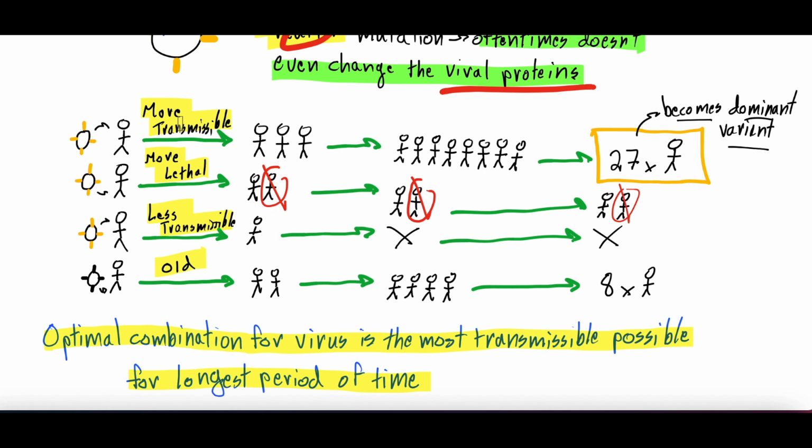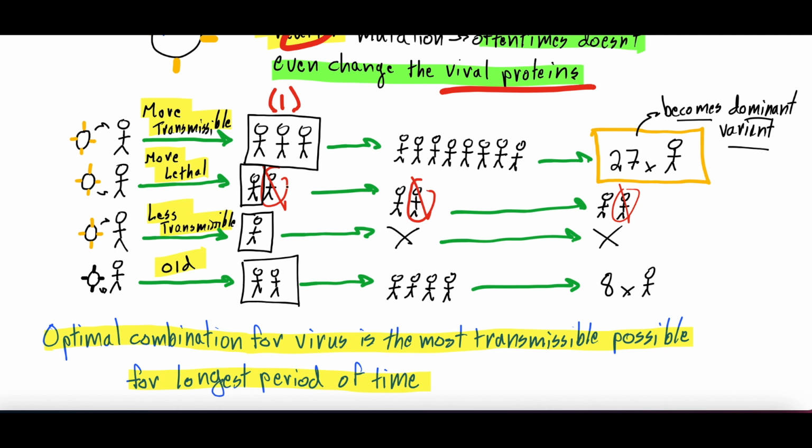What we drew out here was 1, 2, 3 infectious cycles, so we can show you what happens. First infectious cycle, which is right here. What you see is that with the more transmissible virus, one person infects 3 people. The more lethal virus infects 2 people, but one of them died, so that just leaves 1 left to transmit the virus. The less transmissible virus infects just 1 person, right? And the old virus infects 2 people like we talked about.